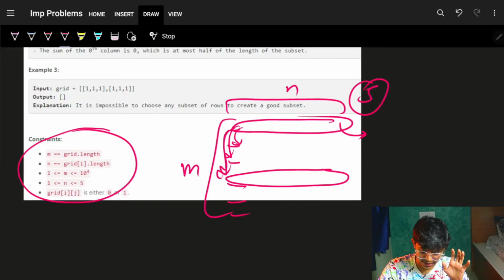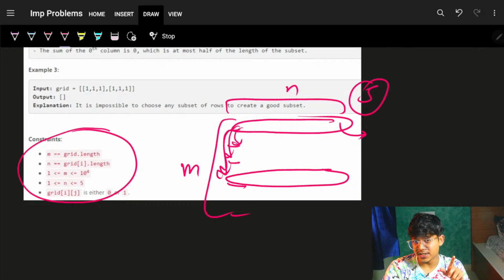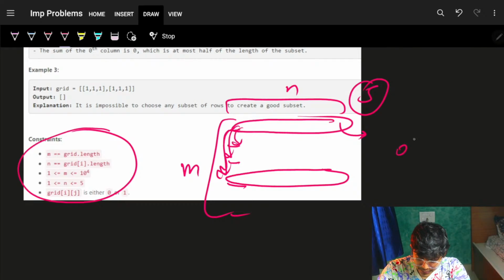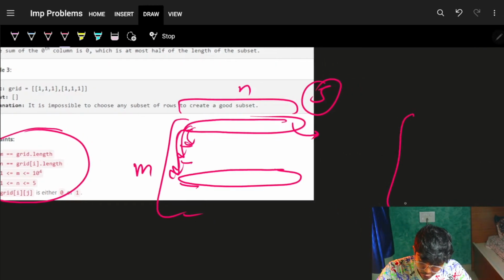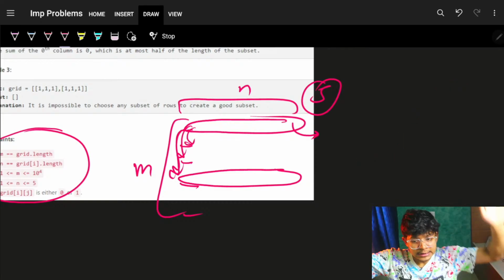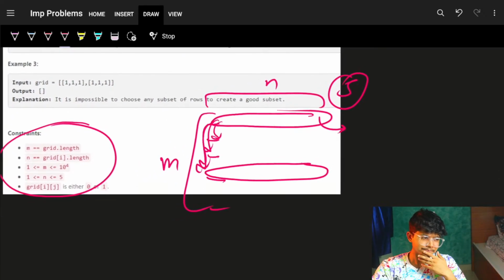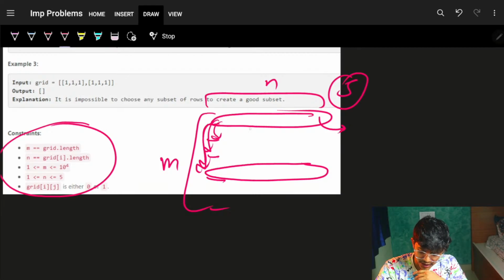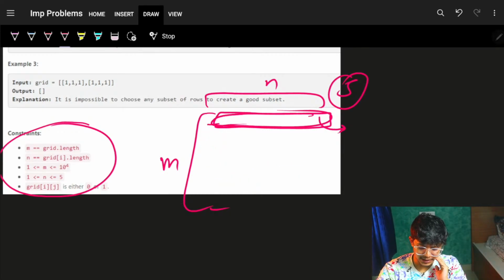But to go and check for other rows itself will take O of m square at least. Sorry, I get confused between m square and n square, because for me n is always rows and m is always columns, but in the question it's m rows and n columns. Cool, no worries. But one thing is for sure, I can't go m square, which means I can't start from this row and check what all rows can be possible. That will not help me think.